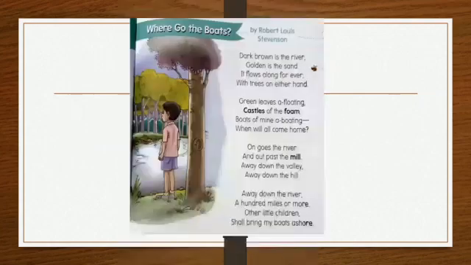Now, let's see how to form and sort words with ing endings. So tell me now, what is happening in the poem Where Go the Boats? Yes, the boy lost his boats in the river. And can you tell me two or three words here with ing ending? Floating and wandering, right? What happens if we remove ing from these words? Yeah, it will become float and wander, isn't it?